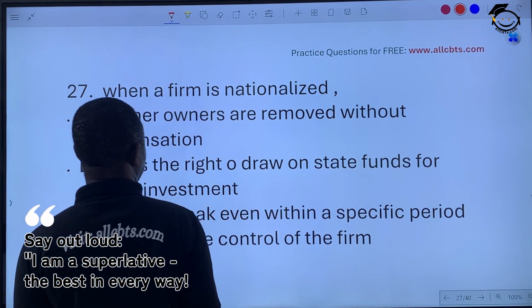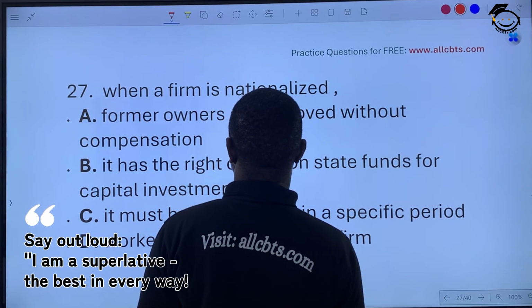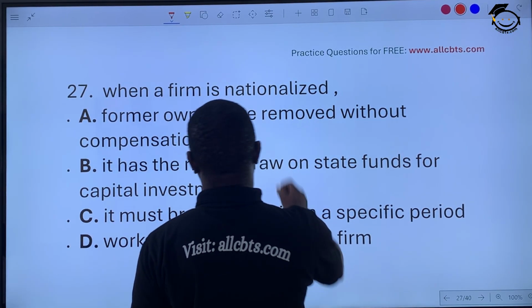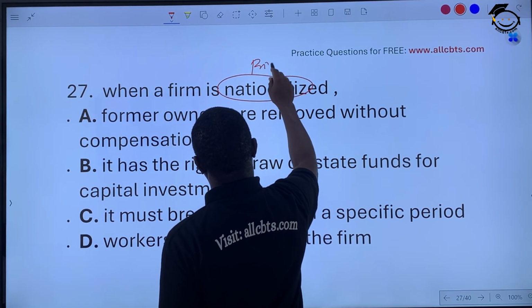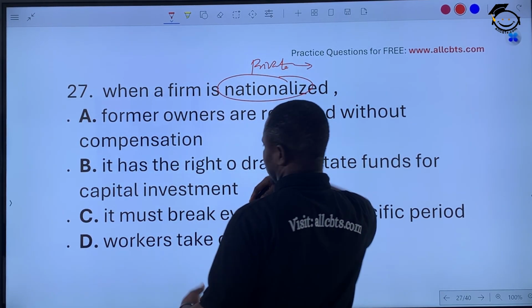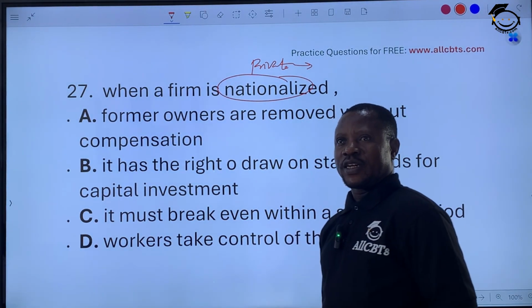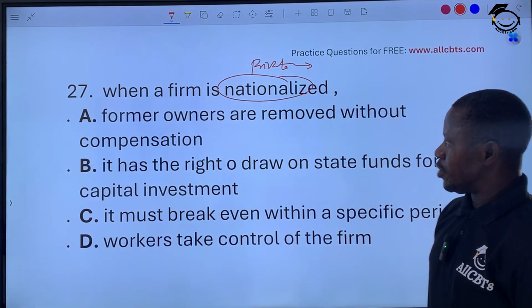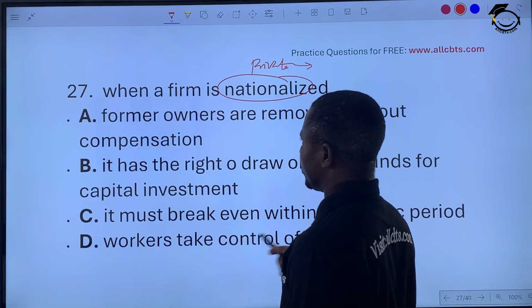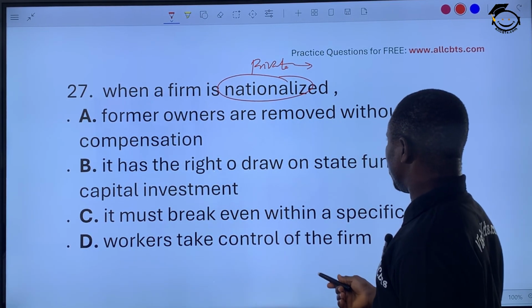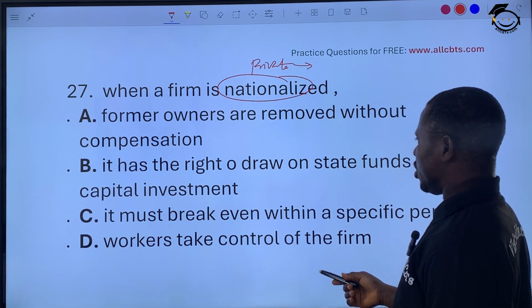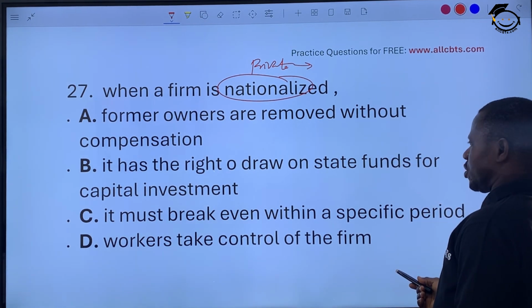When a firm is nationalized, that is, taken over by the government. A private business is taken over by the government, it's nationalized, so that it can serve more purposes and many people. Former owners are removed without compensation? No, you have to compensate them. It has the right to draw on state funds? It must break even within a specific period?